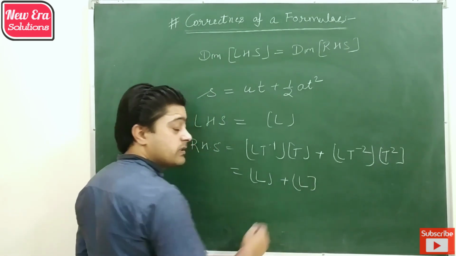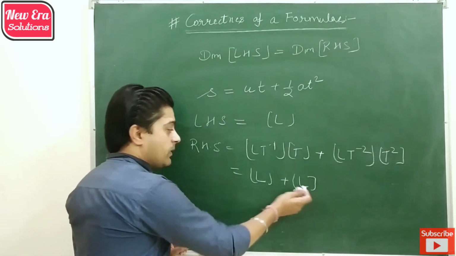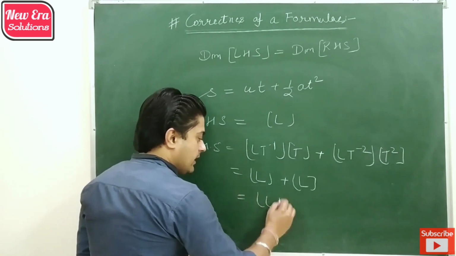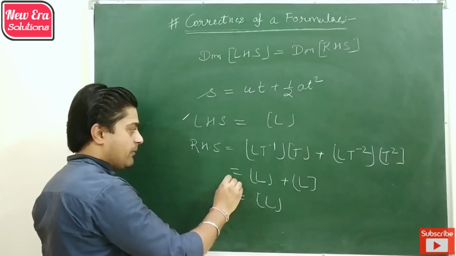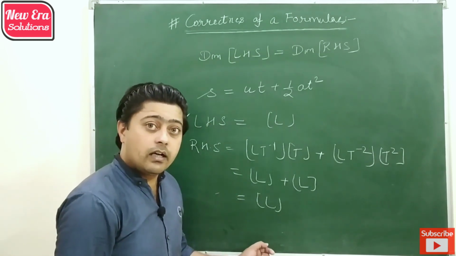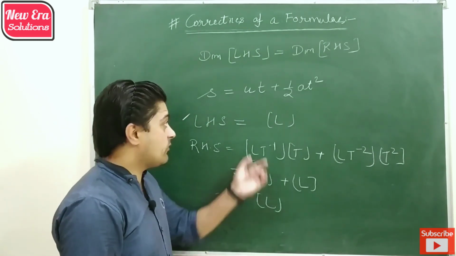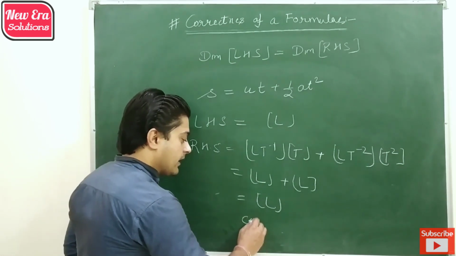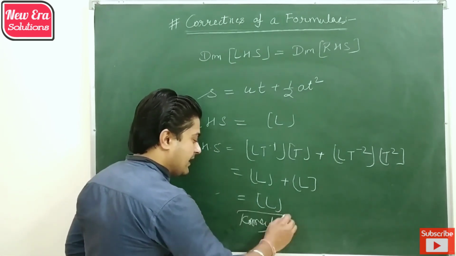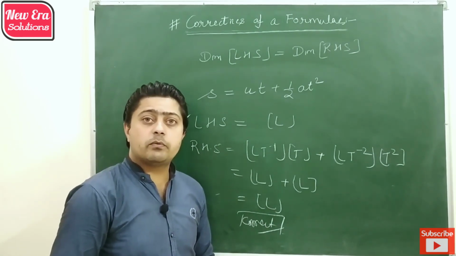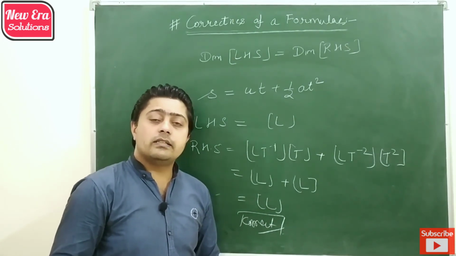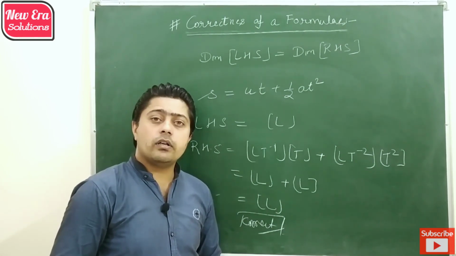Then from principle of homogeneity, length plus length is equal to length. So if you observed, the dimension of left hand side and the dimension of right hand side are equal, that's why the formula is correct. And if they do not match, then we can say the formula is incorrect. So you can apply this concept to different formulas and check whether these are correct or incorrect.